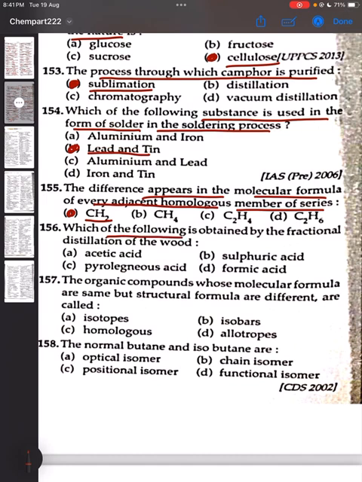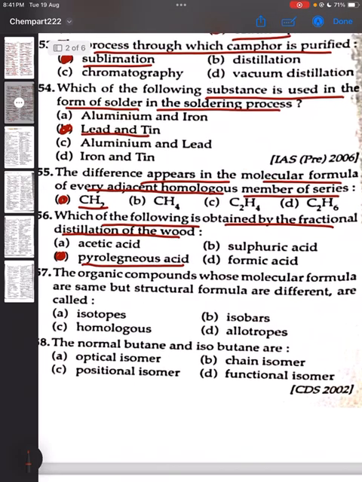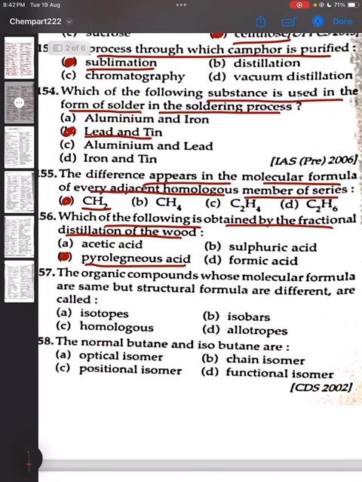156. Which of the following is obtained by the fractional distillation of wood? So the correct answer will be option C, pyroligneous acid. And this we call wood gas or wood tar. We also call it wood gas.